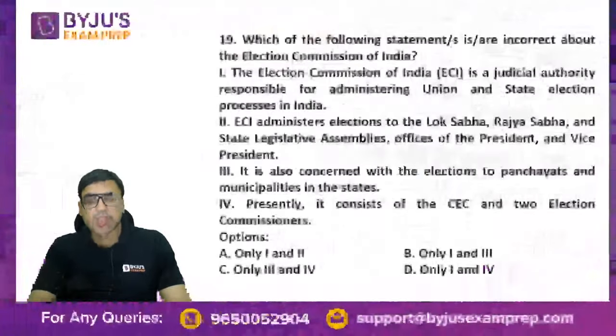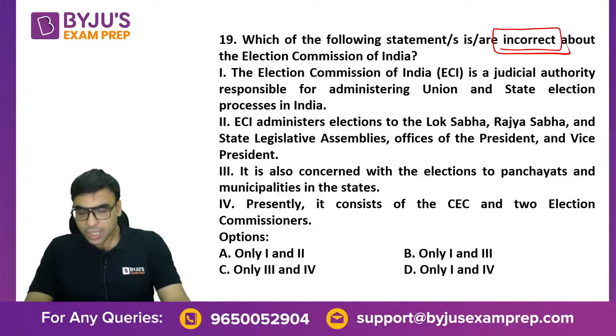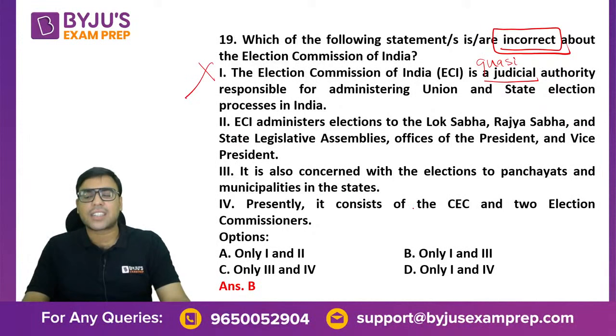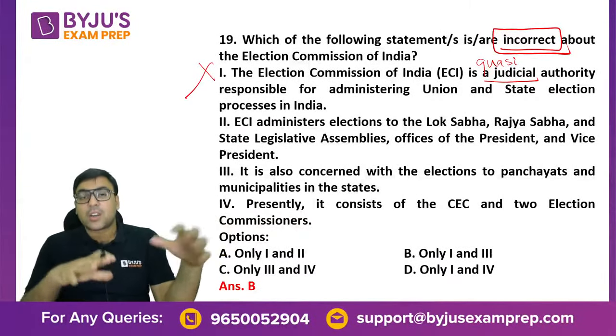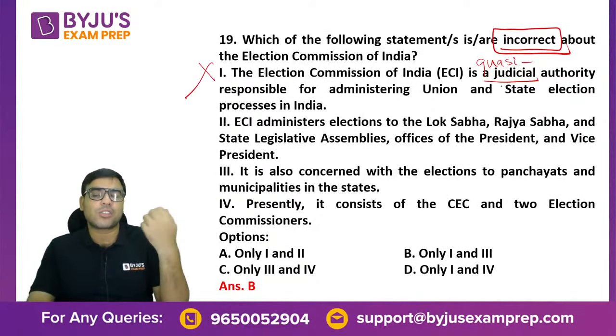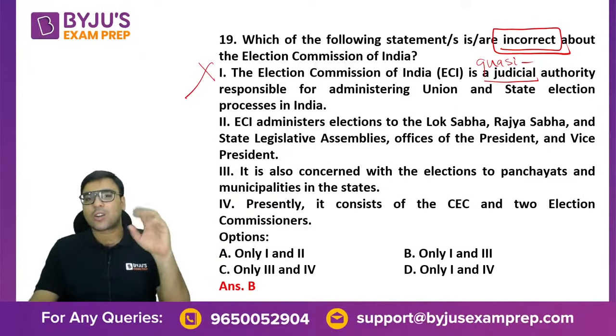Okay, now the next one is, they were asking something about incorrect statement about election commission of India. गलत statement पूछा जा रहा था. The election commission of India is a judicial authority. आपको लगता है judicial नहीं, it's better to write quasi judicial. ठीक है, तो ये statement गलत हो गया actually. It's not a judicial body. Quasi judicial body means a judiciary like High Court, Supreme Court. Quasi judicial means similar to judiciary. It has some power similar to judiciary. So it's not a judicial body, it's a quasi judicial body.